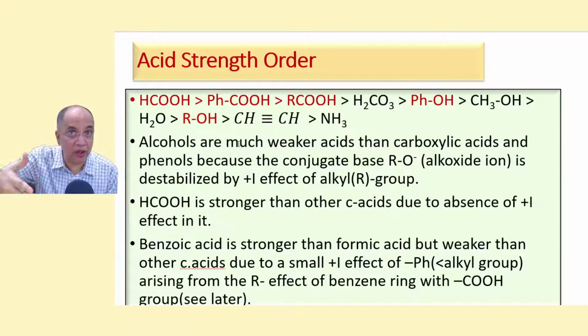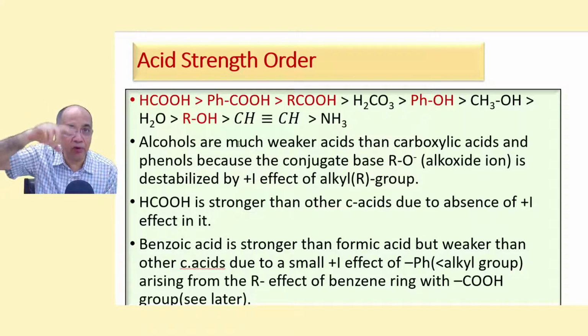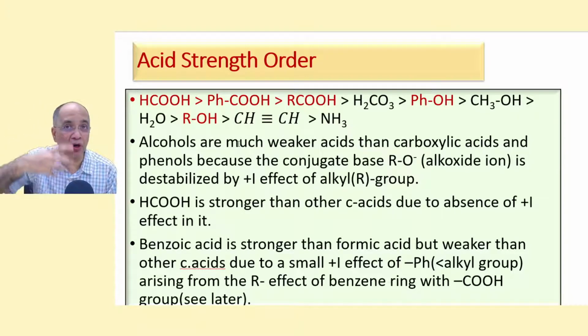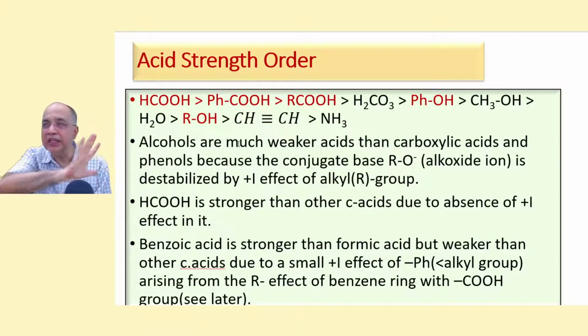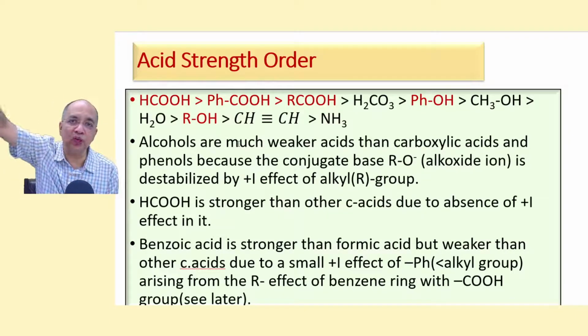Because we shall learn a little later that the carboxylic acid group, COOH group, is a minus M or electron withdrawing group even in resonance. And because of that, the ring electron density is delocalized towards the carbonyl group of COOH.